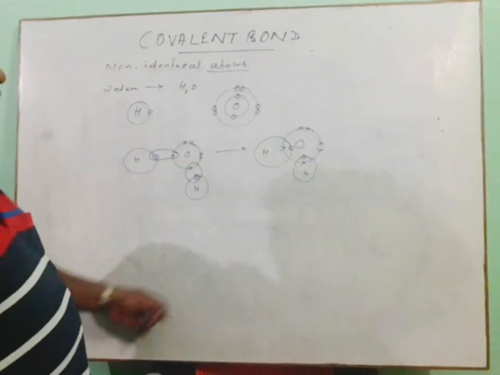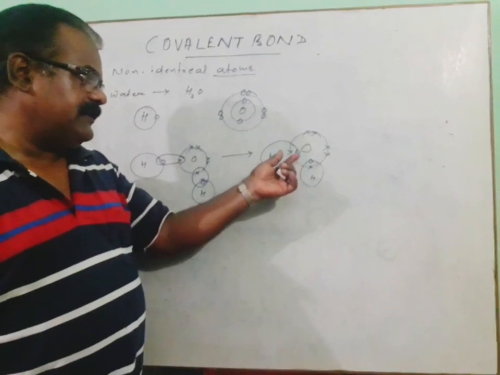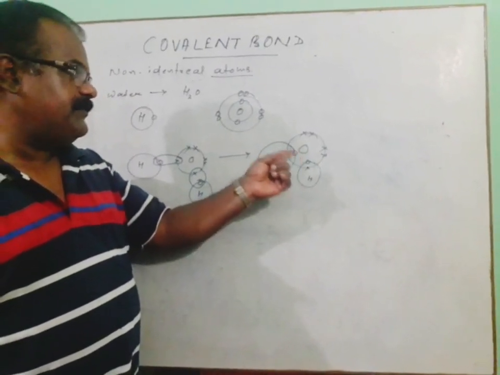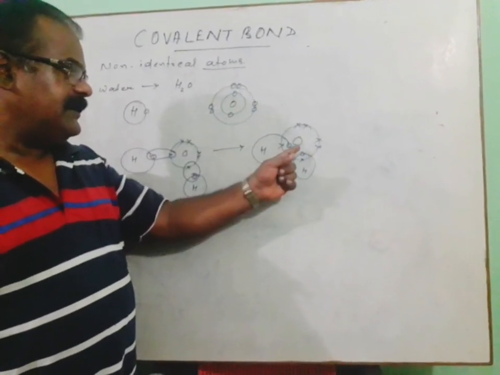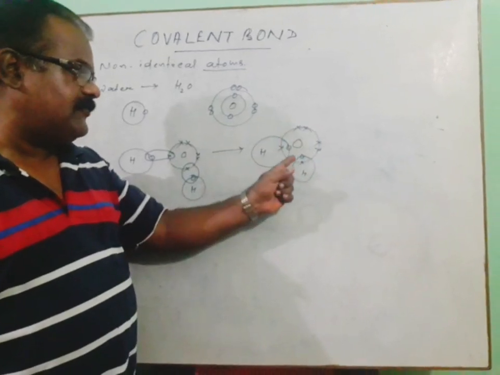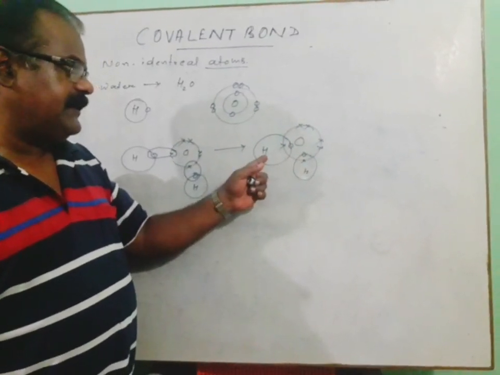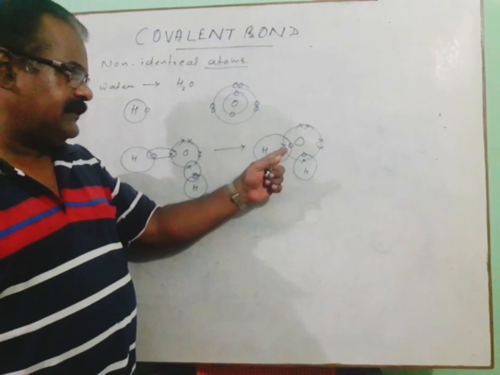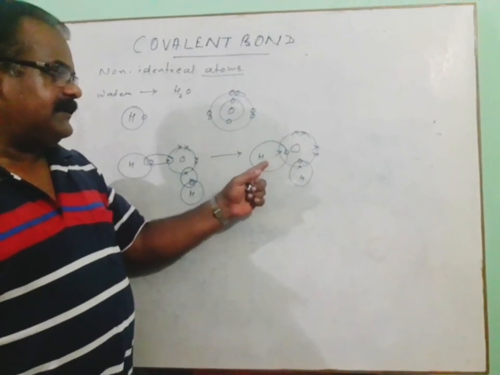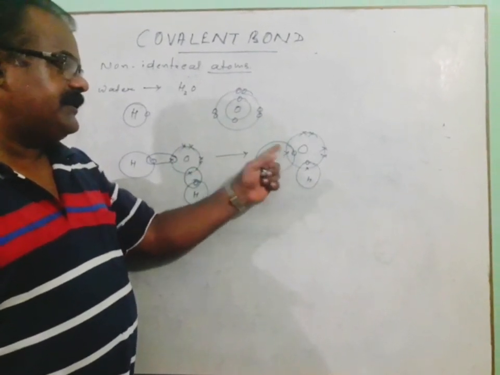Now in this molecule, oxygen, which was previously having 6 valence electrons, now has 8 electrons and becomes stable. And similarly hydrogen, by sharing its electron, also attains a stable electronic configuration, getting a duplet structure.